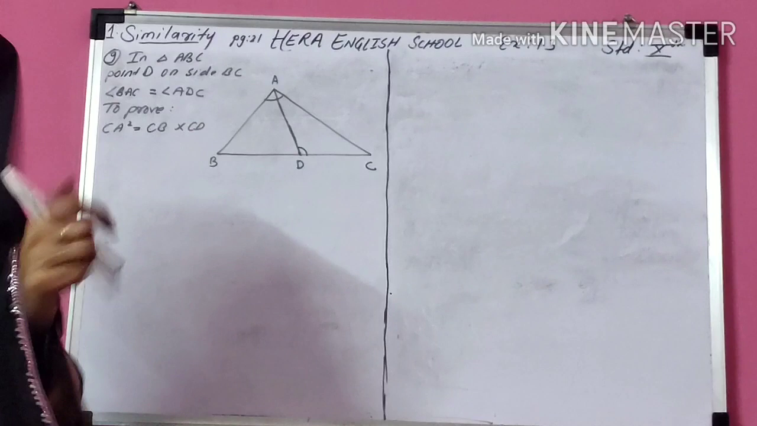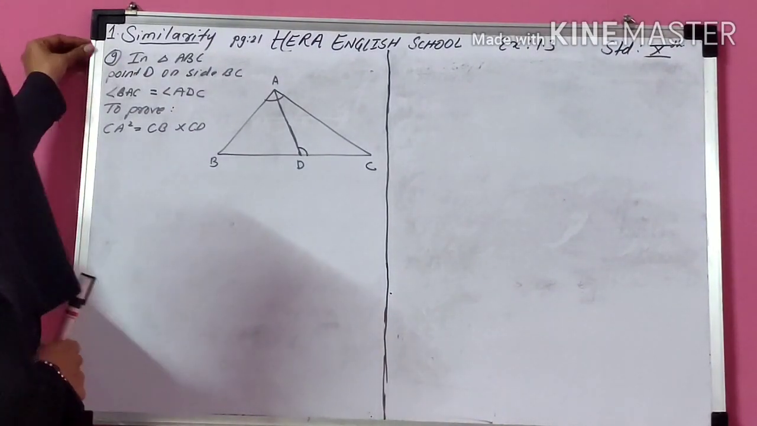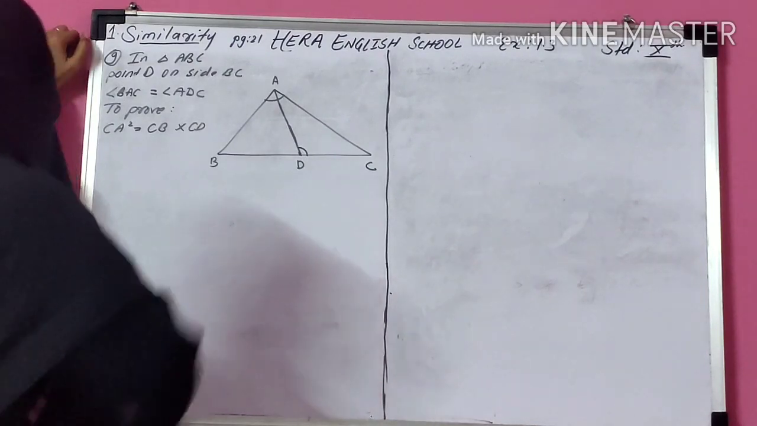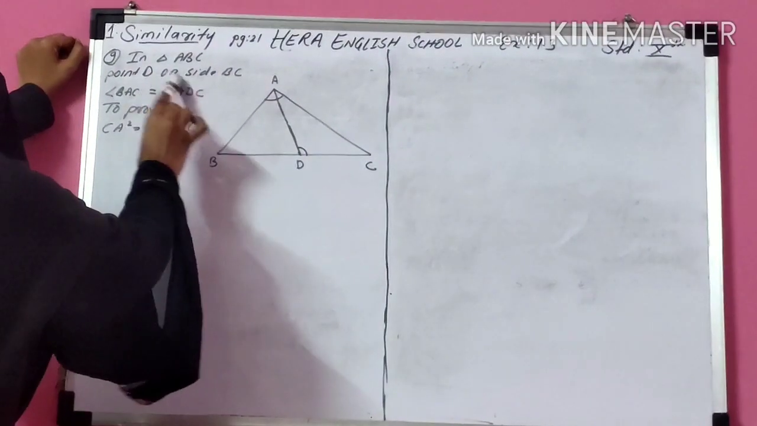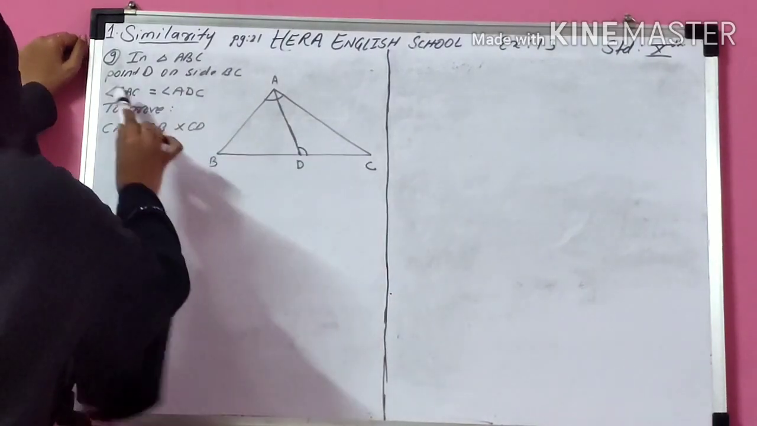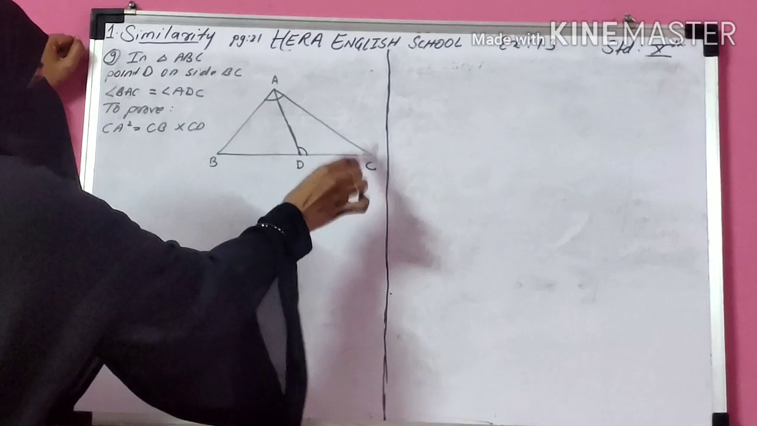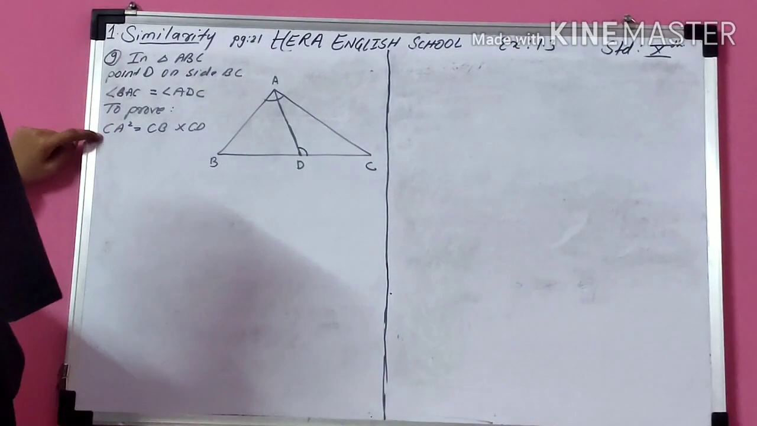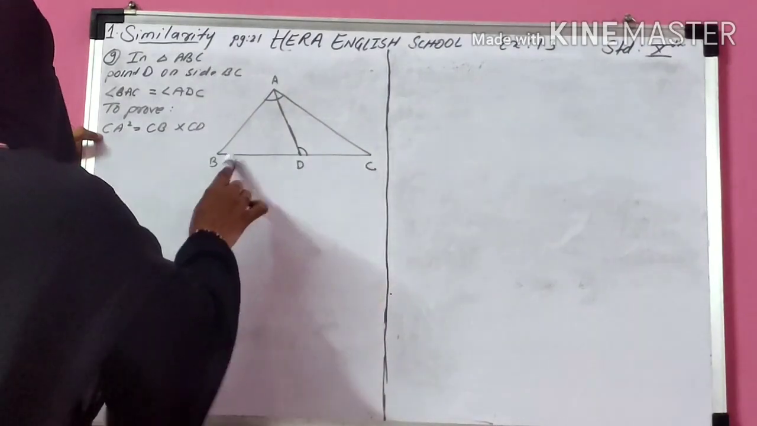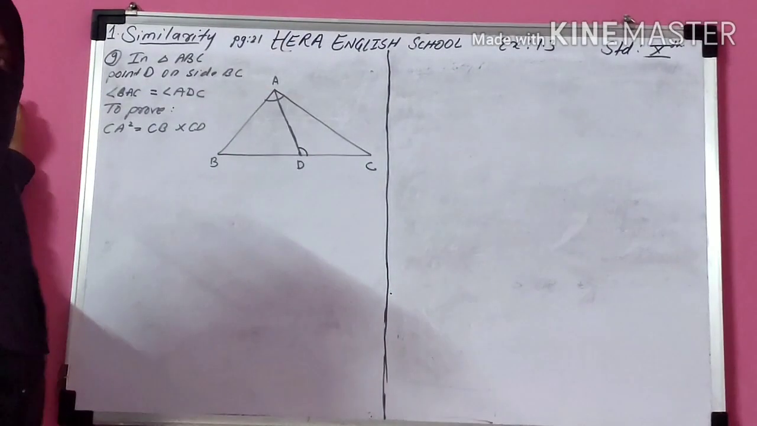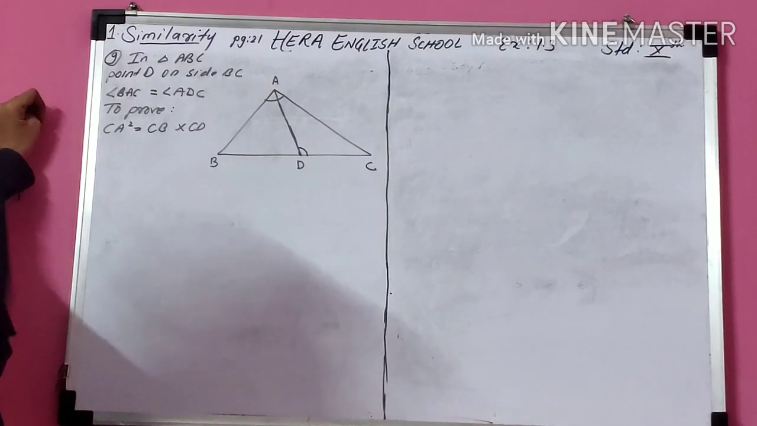Got it? Now the last question of this exercise, that means exercise 1.3, question number 9. In question number 9 they have given triangle ABC, point D on side BC, angle BAC is congruent to angle ADC. Then you have to prove that CA square is equal to CB into CD. Now first of all find the two triangles here.